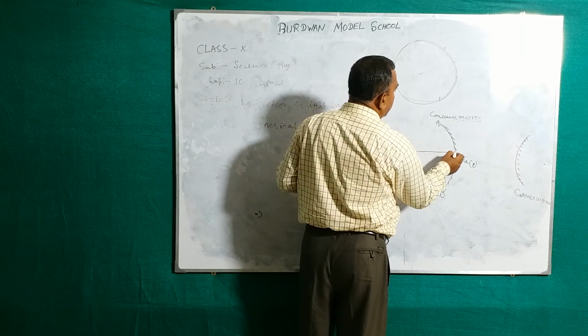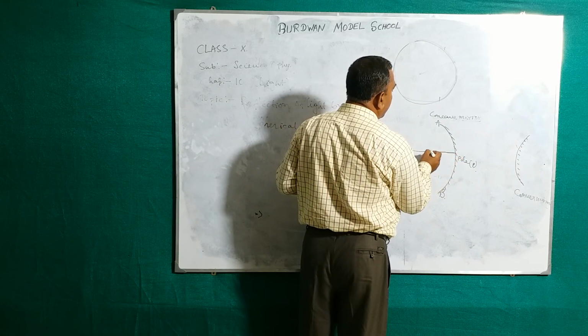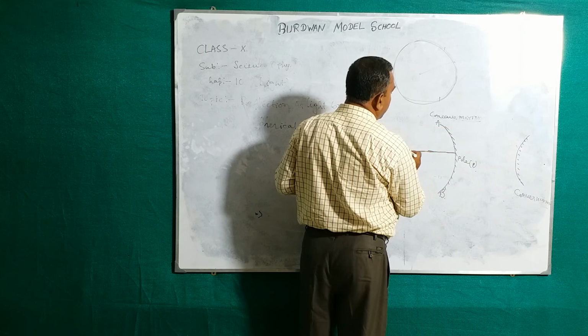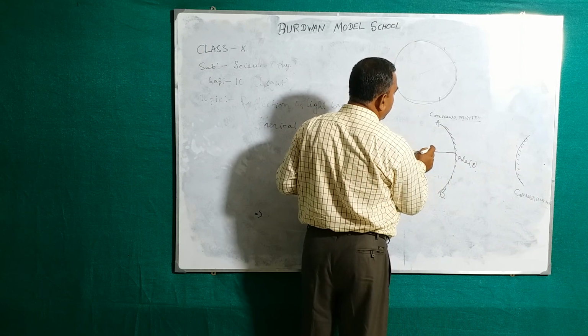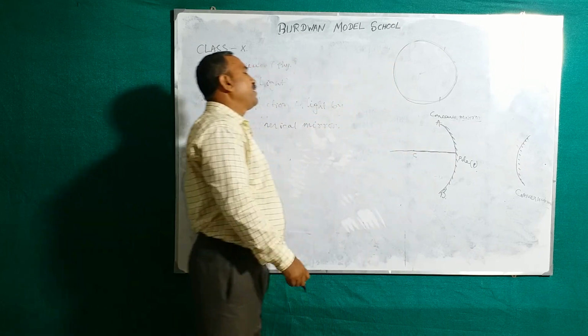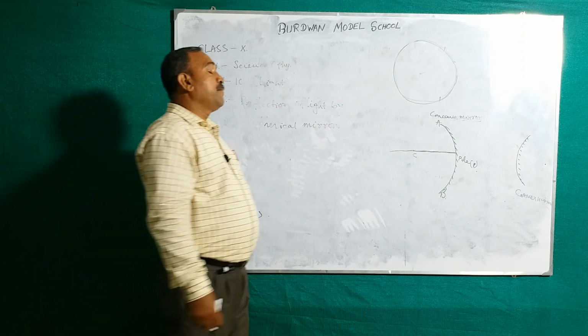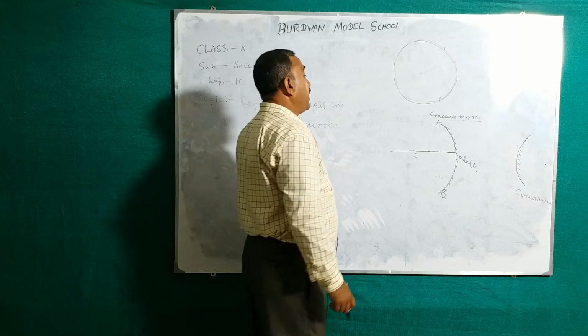Pole of the mirror, this line is the principal axis of the mirror. Joining the center of curvature and pole, that is the principal axis of that mirror.